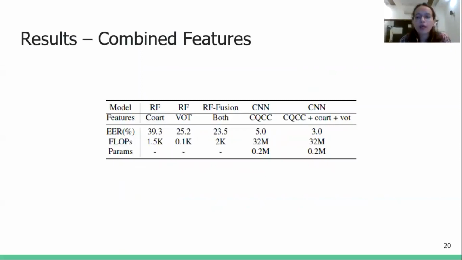Here we compare the benefit of using the microfeatures in addition to the state-of-the-art constant Q cepstral coefficient features in a deep learning framework. And we find that microfeatures improve the overall performance of the models. But of course, random forest models are computationally much cheaper.